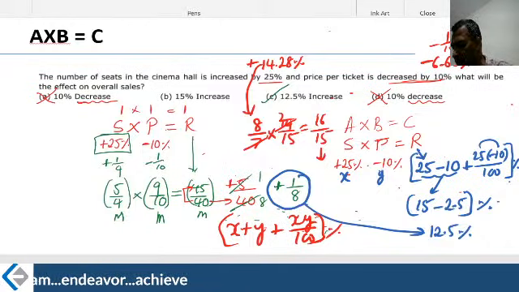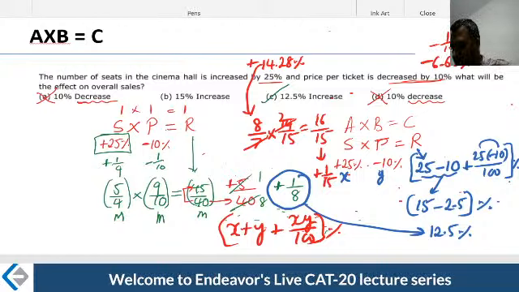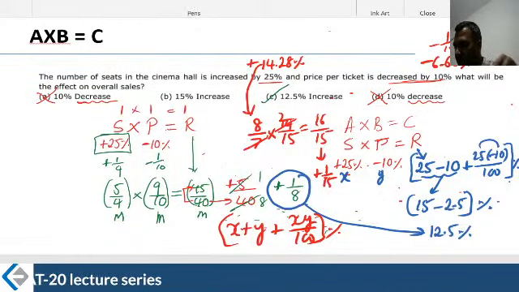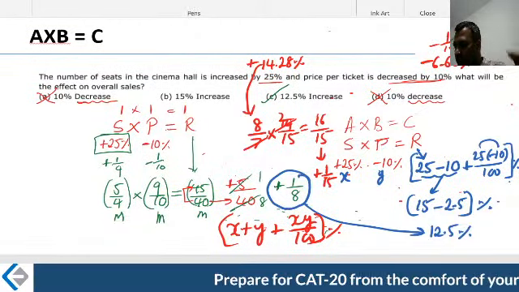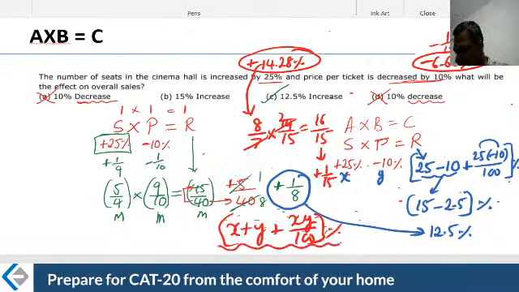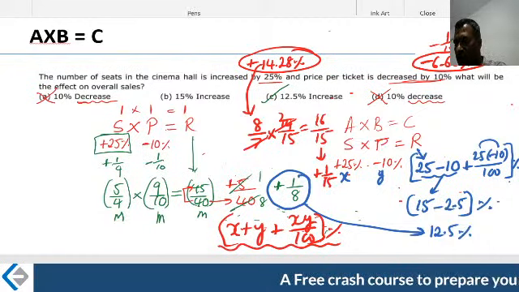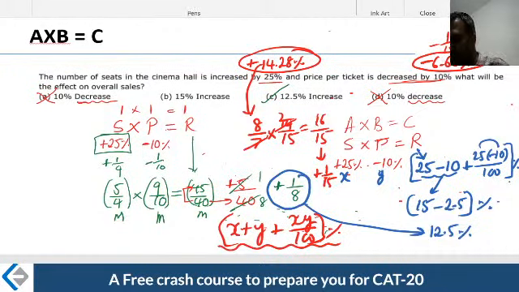So what is the percentage increase? The increase is 1 divided by 15, which again gives 6.66% as the net increase. So it becomes a lot easier to calculate. Remember, you have to use numbers properly. If the fractions or percentages are not good figures, don't use this. Use it if the percentages are much more convenient to work with.